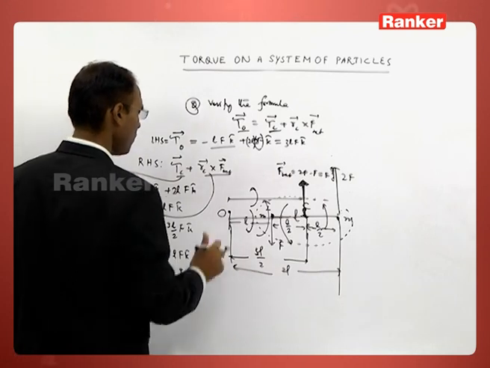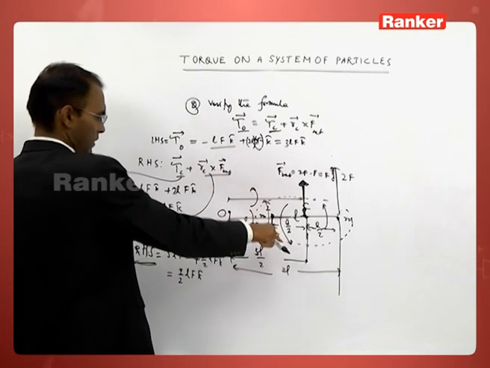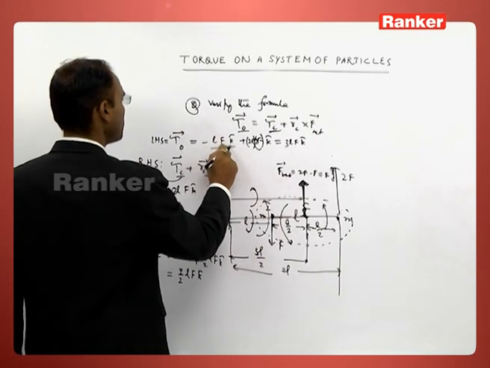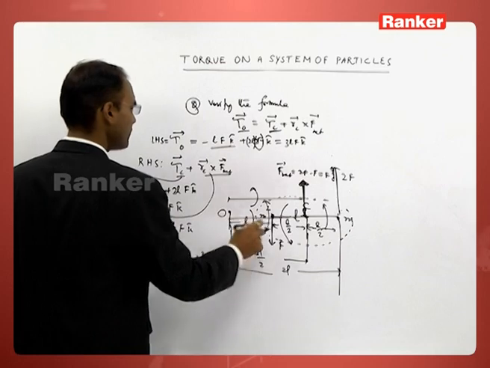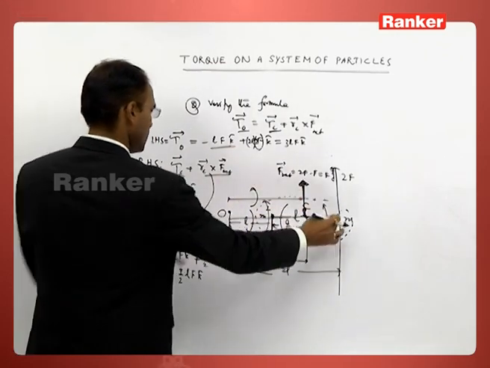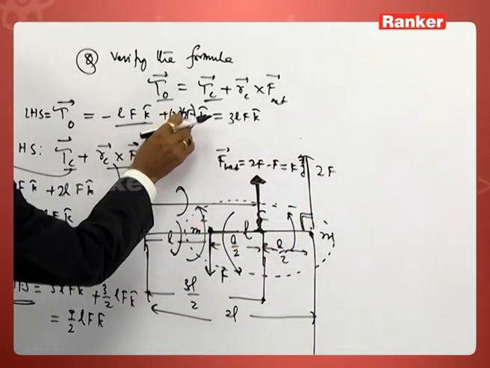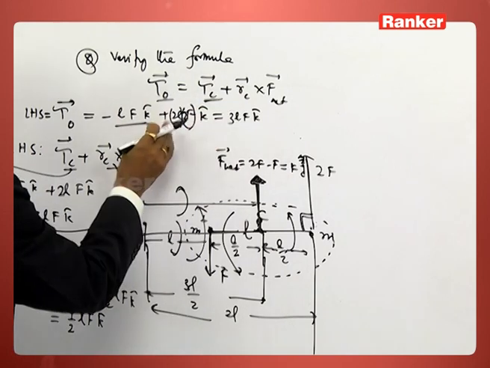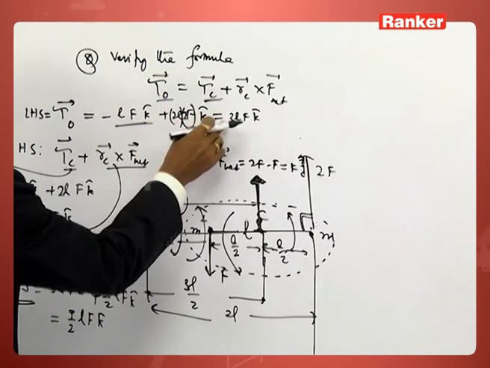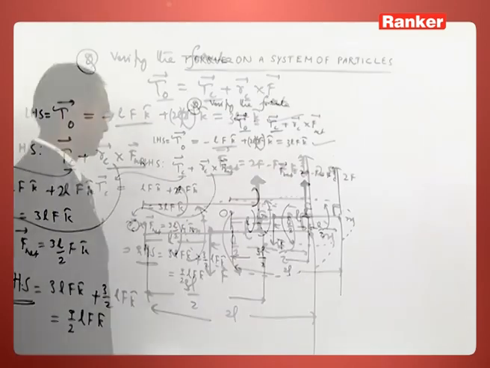Tau is equal to, about this point, this force will produce a clockwise torque, minus KAB into L into F, and this force produces an anti-clockwise torque. Distance is 2L, the angle is 90 degrees, sine 90 is 1, so 2L into 2F KAB. That's equal to 2 into 2 minus 1, that's 3 LF KAB. Absolutely correct.